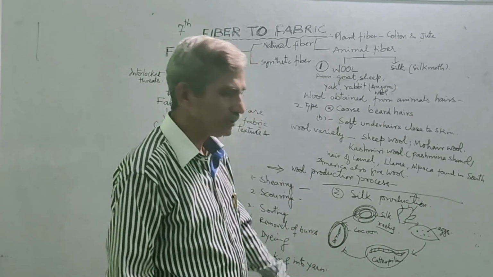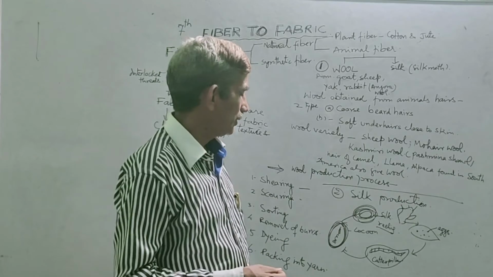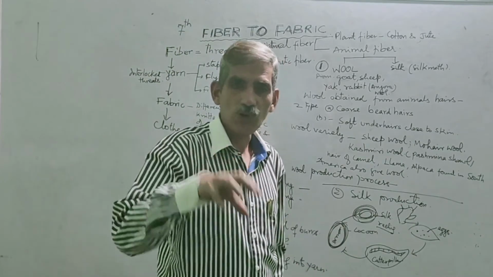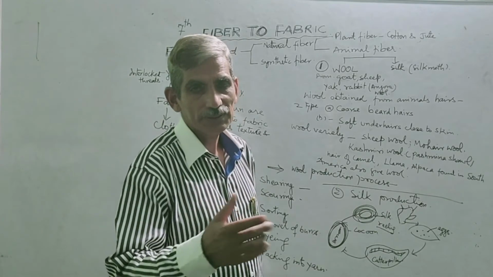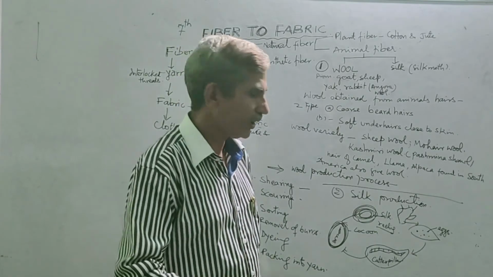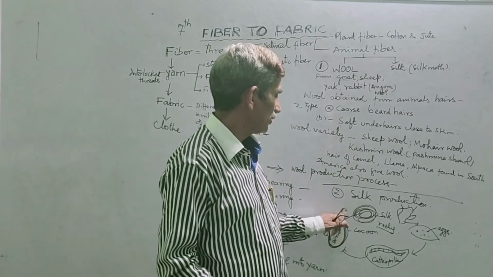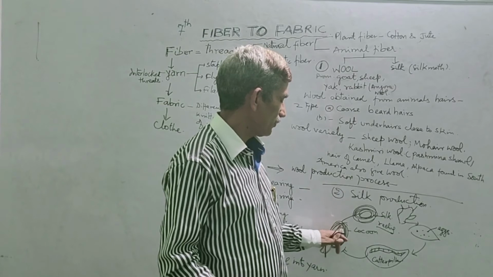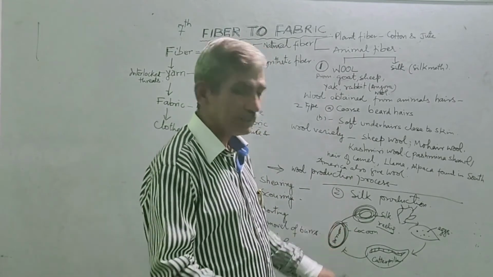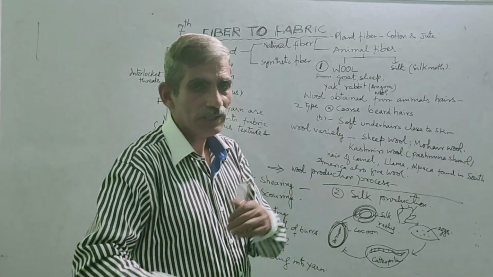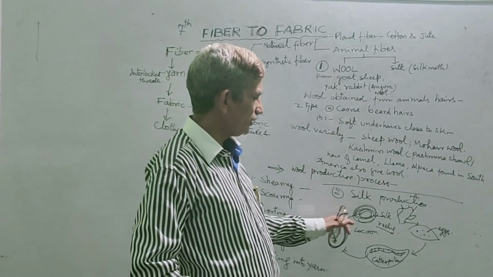Now this cocoon is taken from the plant, and it is either boiled or heated, sun dried or boiled, and then the larva dies, and from this cocoon the silk is unwound, वापस निकालना, and then it is rolled.